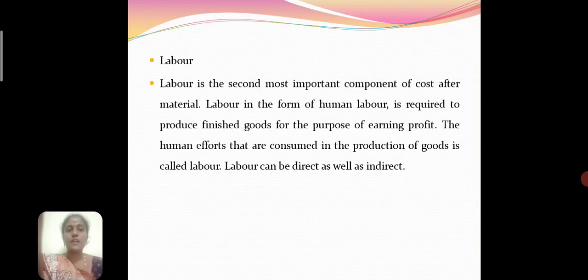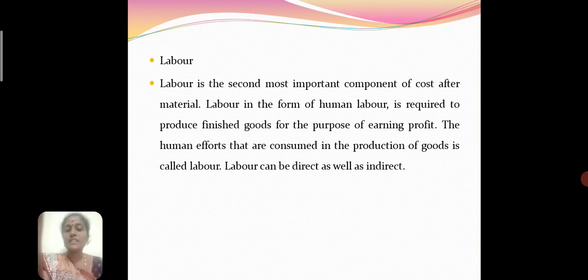The next one is labor. Labor is the second most important component of cost after material. Labor in the form of human labor is required to produce the finished goods for the purpose of earning profit. The human effort that is consumed in the production of goods is called labor. Labor is also classified into direct labor and indirect labor.